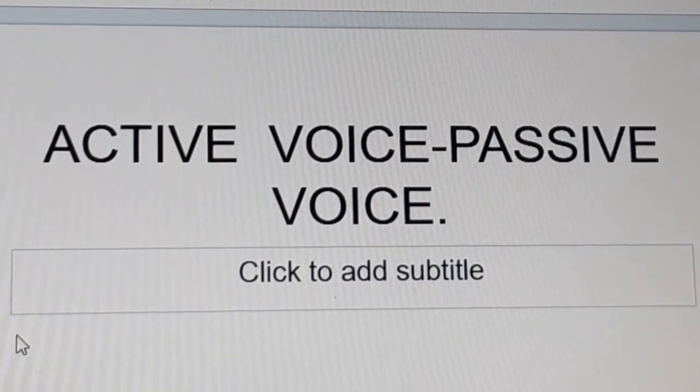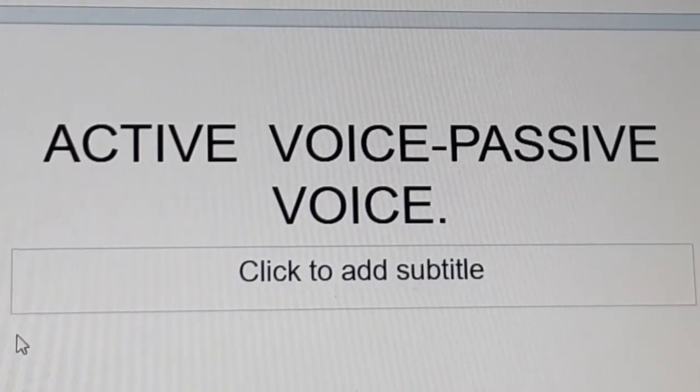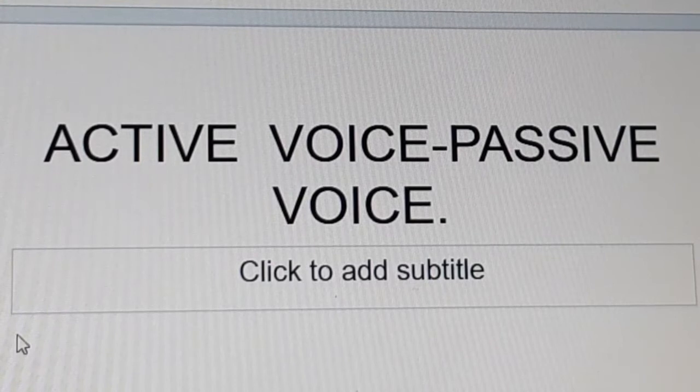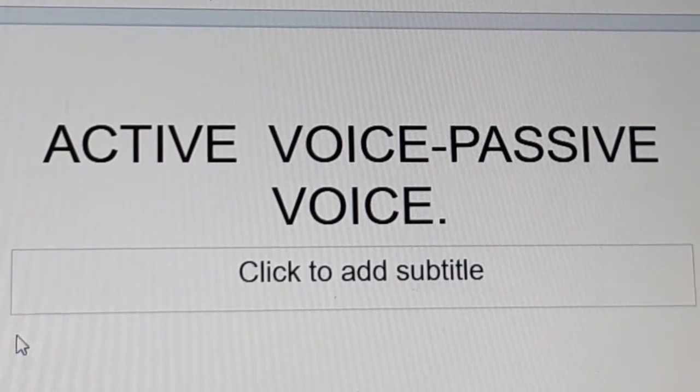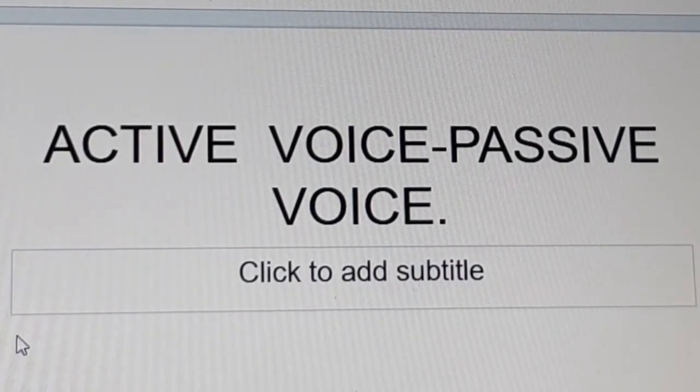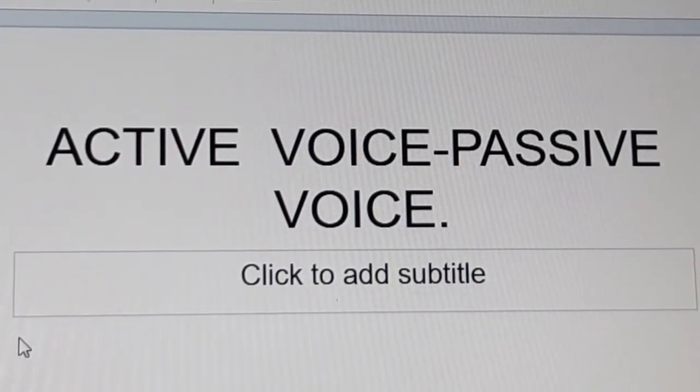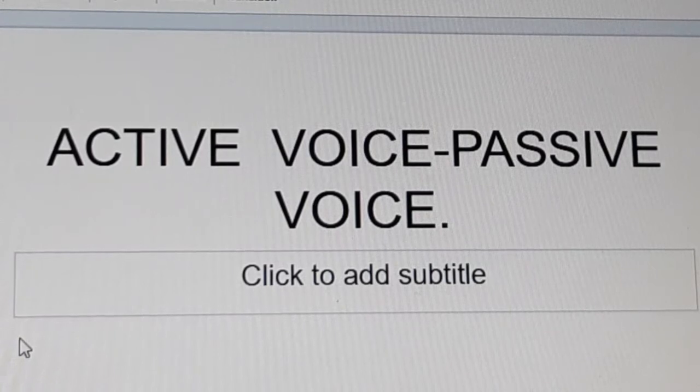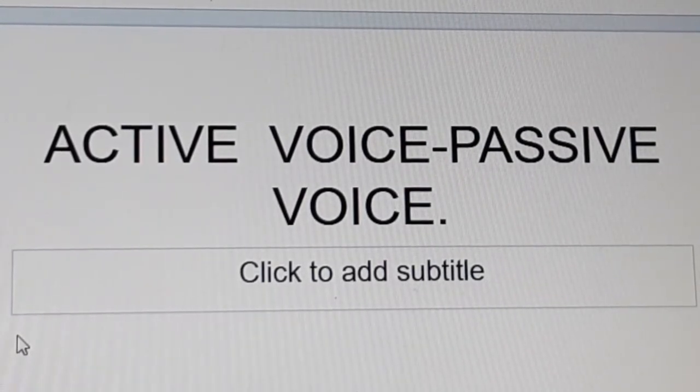To identify active and passive voice, find the verb and ask who or what performed the action. If the who or what that performed the action is at the beginning of the sentence, it is in active voice. Look for the word by, which is often an indication of passive voice.